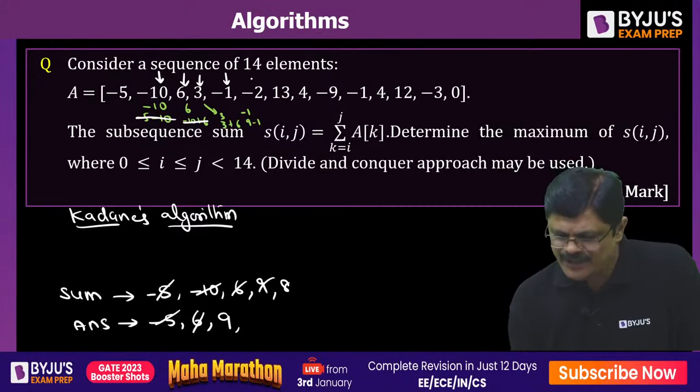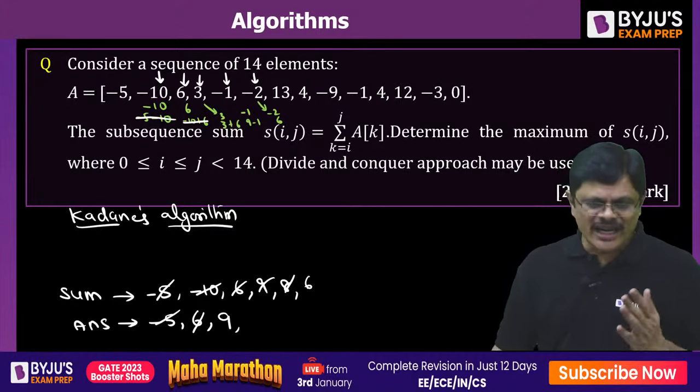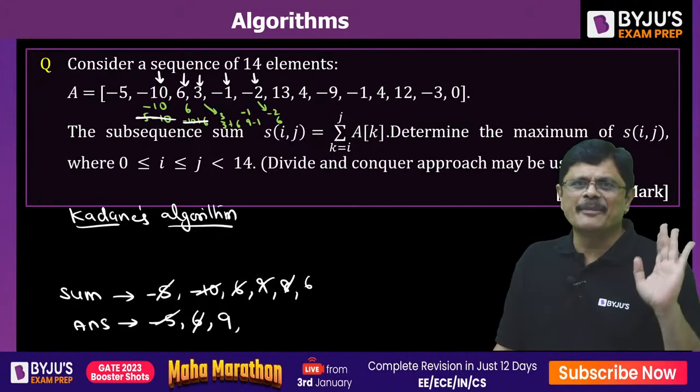Next index, my dear friends. Here the value is -2, and 8 minus 2 is 6. Out of -2 and 6, which one is larger? 6 is larger. So the sum is updated with 6. But 6 is not larger than answer, so we keep it as it is.